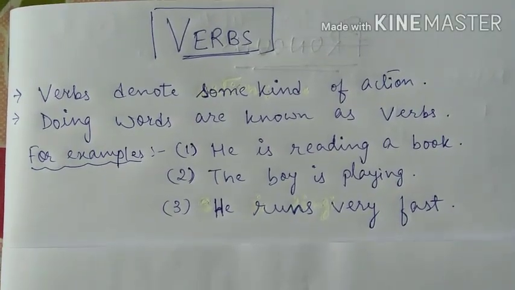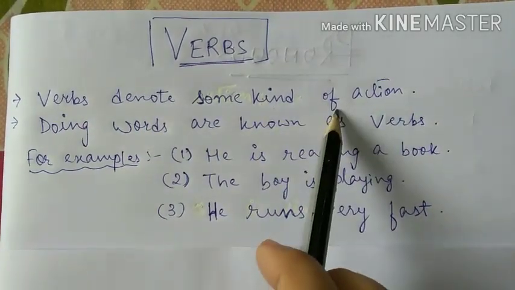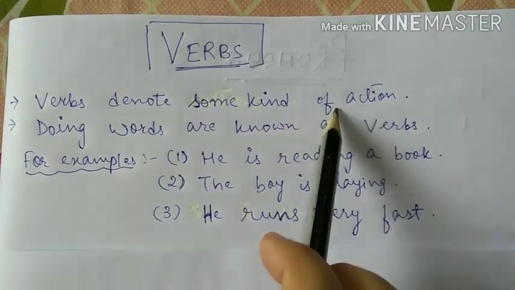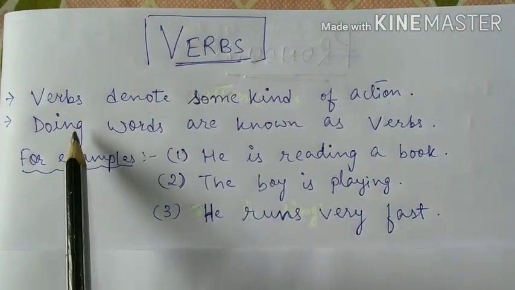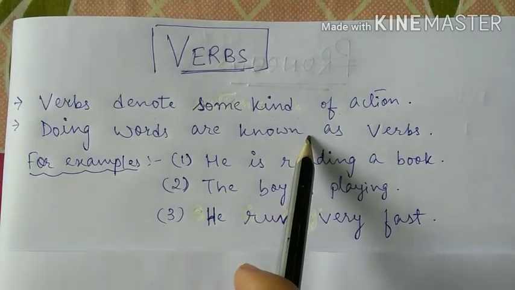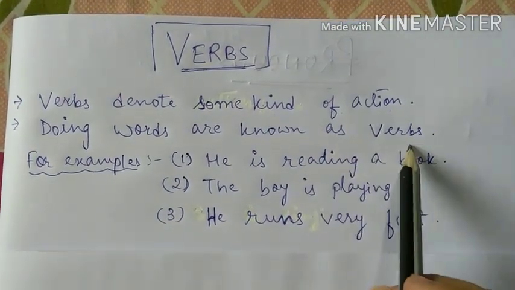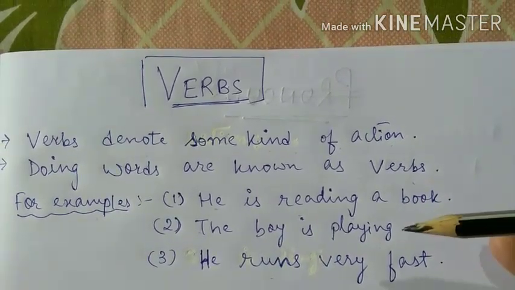So when we talk about verbs, they denote some kind of action. That means it tells us about some kind of action being performed or being done. That is, doing words are known as verbs. So the words that refer to something being done are known as verbs. So now let us see the examples of verbs.